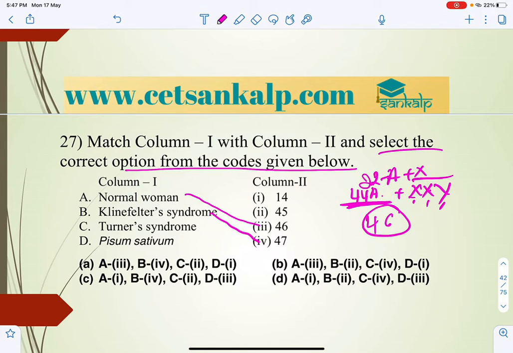And then Turner syndrome, what is it? One chromosome is less, so that is 45. What is missing? The X. Next, we can also write it as XO.